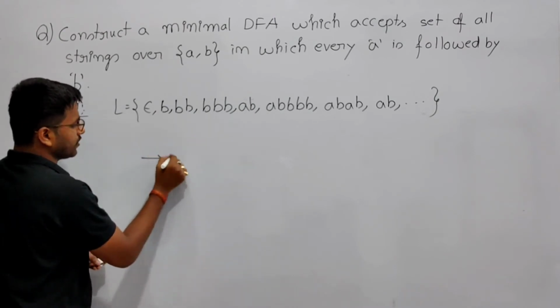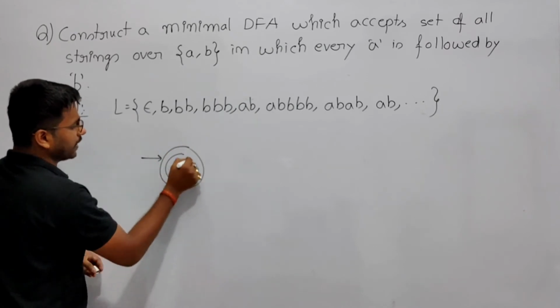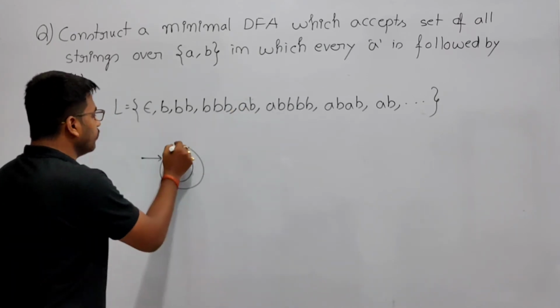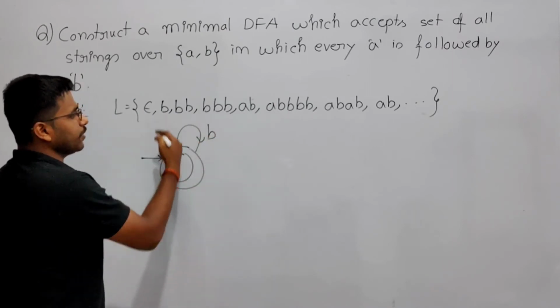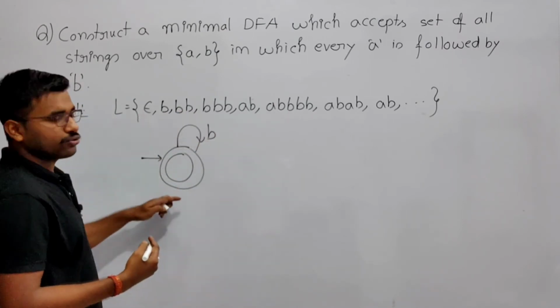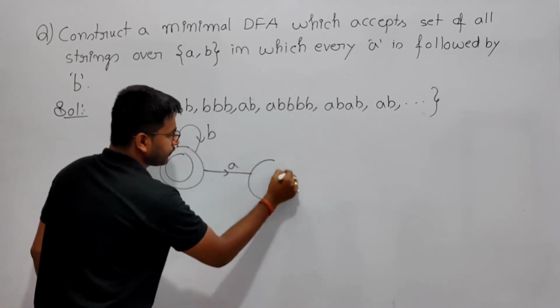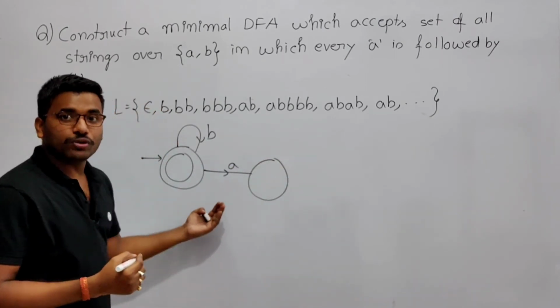So how do we construct it? We make the initial state a final state. And if you are getting any number of b, fine, so keep a loop of b and accept it, because any number of b belongs to the language. Epsilon belongs to the language. If you are getting a, then go there. Then after a, it should be